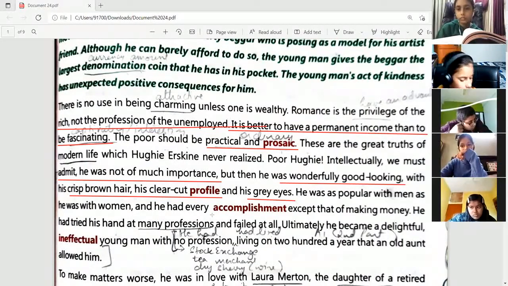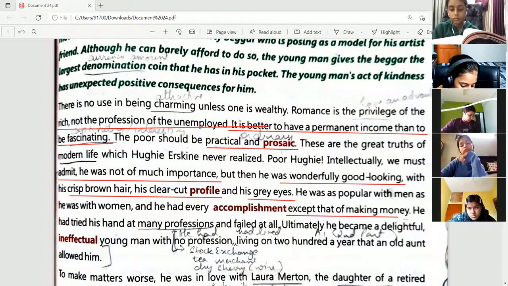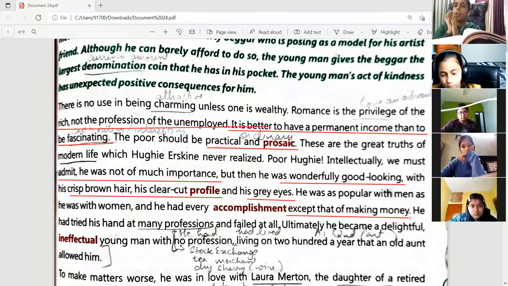He was liked by everyone except for making money. So this was his only problem, that he was not able to make any money. And the poet is saying that that is the most important thing in life, that a person should always have a permanent source of income. Even if he is not good looking, he should have a permanent source of income.